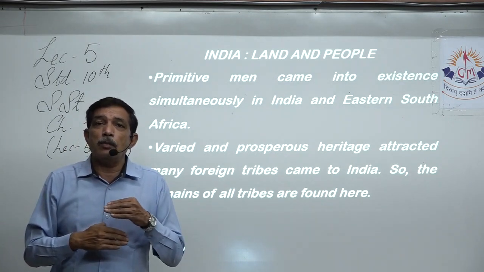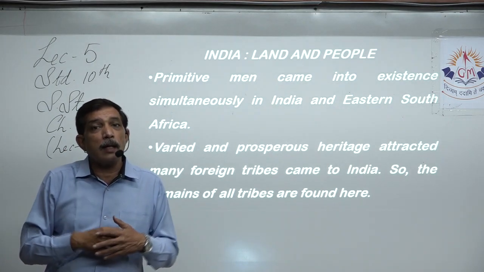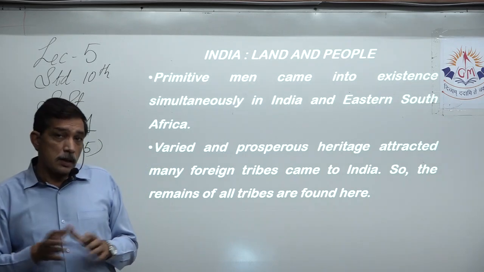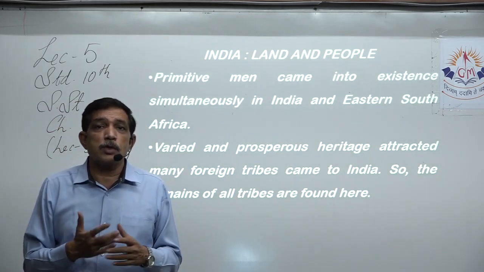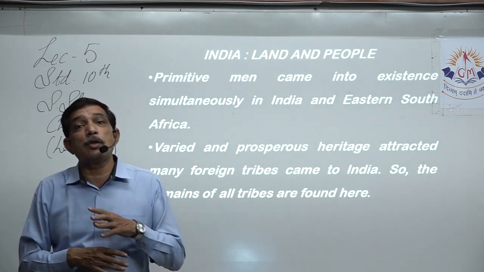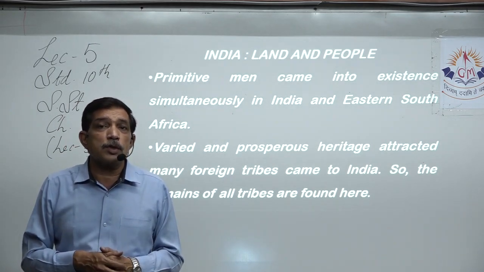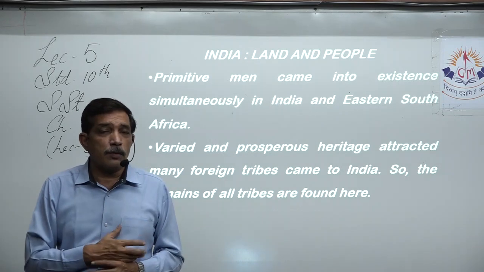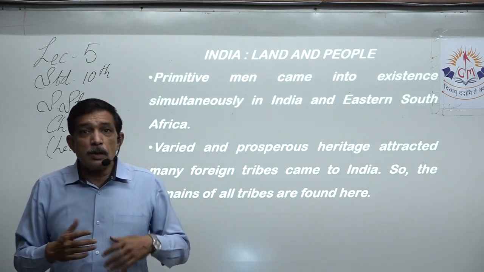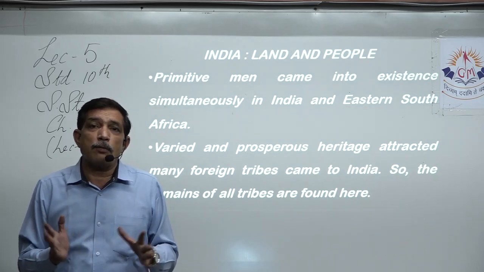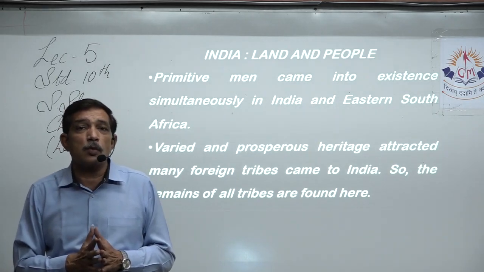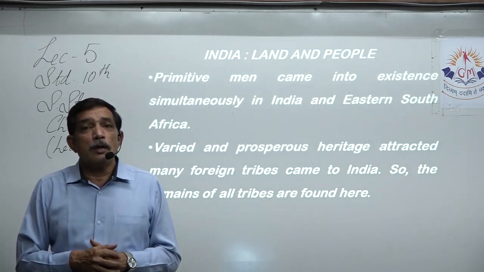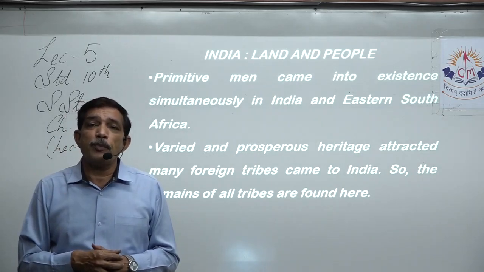And then slowly, both the tribes got mingled up, right? And that is mixed up. The population became homogeneous, right? They stayed together, they exchanged their customs, traditions, language, they gave to each other. Each other adopted each other's customs, traditions, language. So whatever good was in the other tribe was taken by the tribe of the people already living in India. So that way, a very good mixture of population was possible, and this is why we have lots and lots of different tribes in those days living in India.